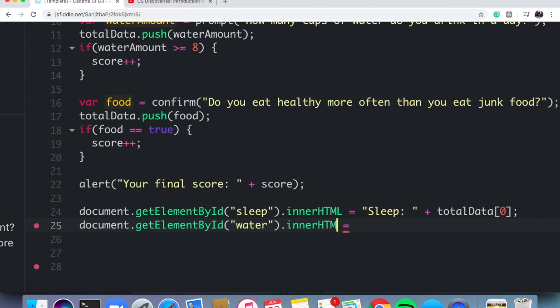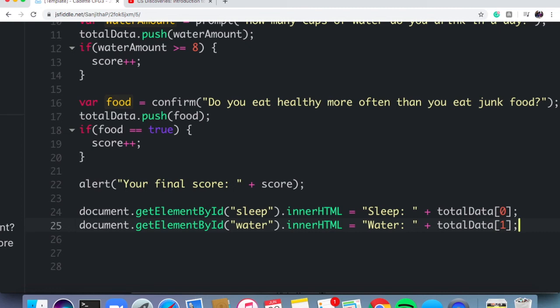See right there, teeny tiny little mistake. Got to make sure that's capitalized. And then here, let's say water, labeling the information we're displaying. Add our plus sign and say, okay, again, trying to access, this time, the second piece of information from my totalData array. So I'm going to say totalData. And then again, if it's the second piece and computers begin counting at 0, that means 1 is going to be my next item.